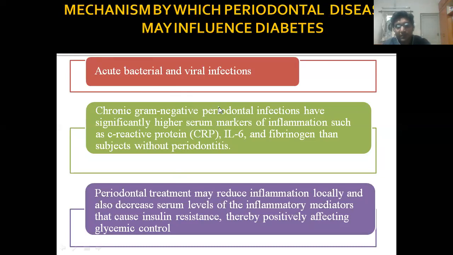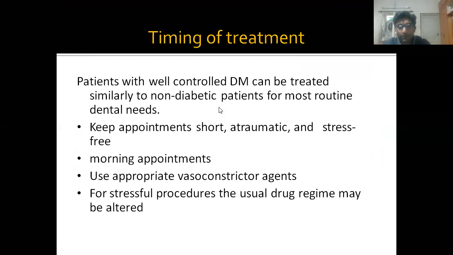So that's why there is a bidirectional relationship between periodontitis and diabetes. Now, coming to treatment, how will you treat the patient with diabetes? A patient with well-controlled diabetes mellitus can be treated similarly to non-diabetic patients. Appointments should be short and atraumatic. Morning appointments are preferred. And for stressful procedures, the usual drug regimen may be altered.